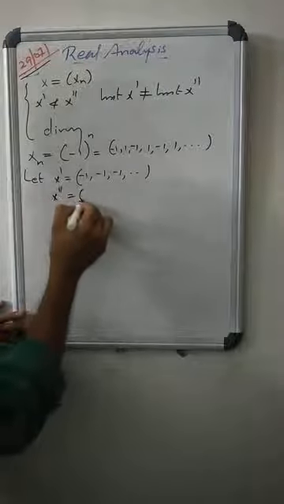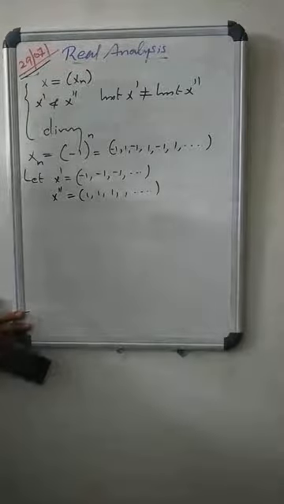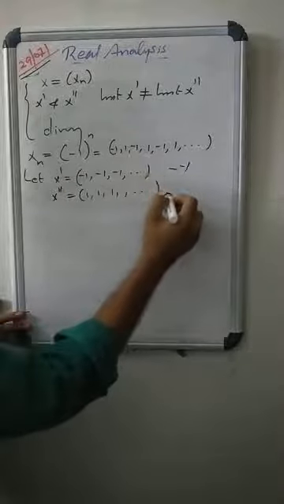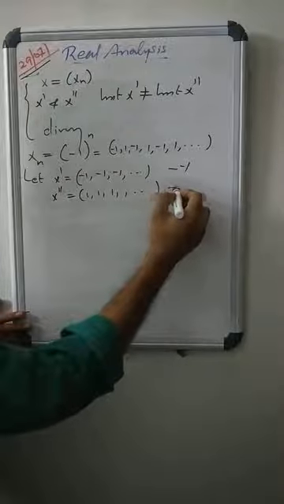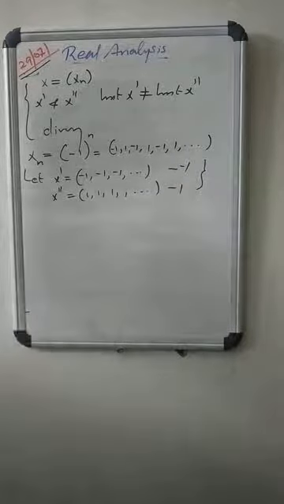X2' equals 1, 1, 1, etc. This is again a constant sequence. What is the limit point of X'? It converges to −1. The second sequence X2' converges to 1, meaning they have distinct convergence points. Therefore, the sequence xn = (−1)^n diverges.